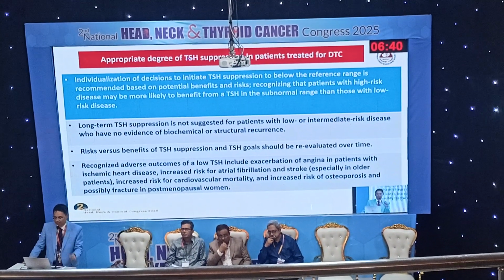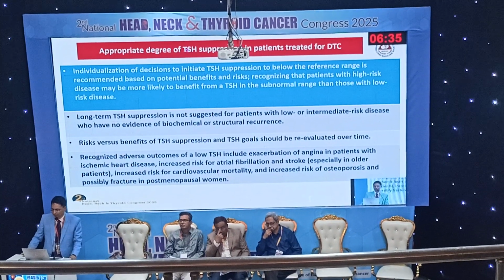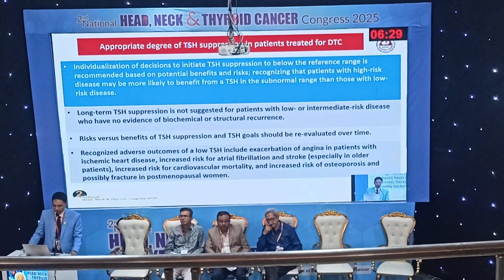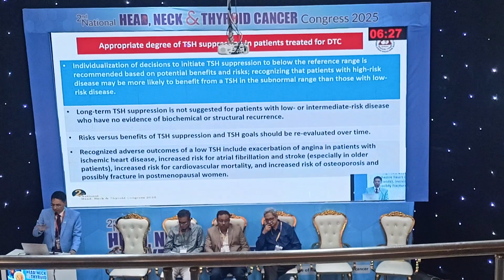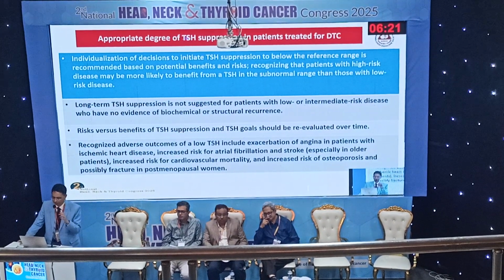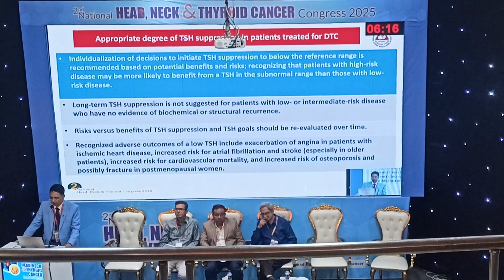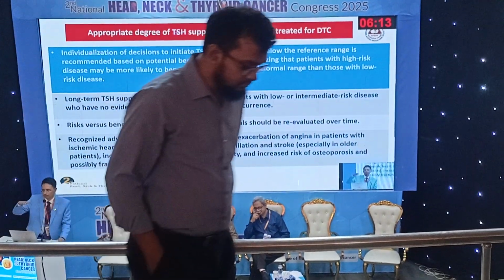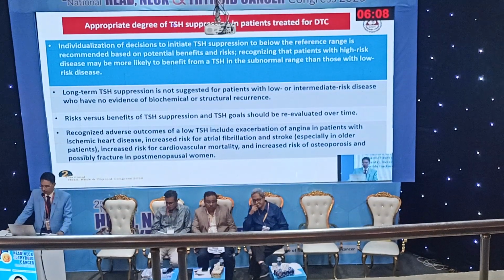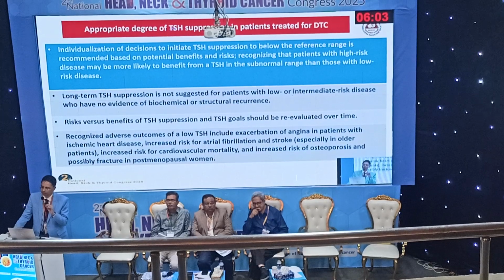What is the appropriate degree of TSH suppression in patients treated with differentiated thyroid cancer? This is an individualized decision to initiate TSH suppression below the reference range, based on potential benefit and risk, recognizing that patients with high risk are more likely to benefit from TSH suppression. Long-term TSH suppression is not suggested in low or intermediate risk disease when there is no evidence of biochemical or structural recurrence. Risk versus benefit of TSH suppression should be reevaluated over time, because there are adverse effects of suppressing TSH, especially a chance of angina, ischemic heart disease, atrial fibrillation, stroke, cardiovascular mortality, increased risk of osteoporosis, and possible fracture, especially in postmenopausal women.